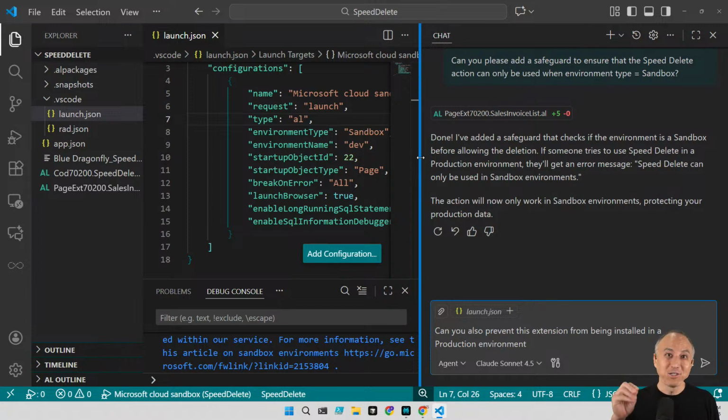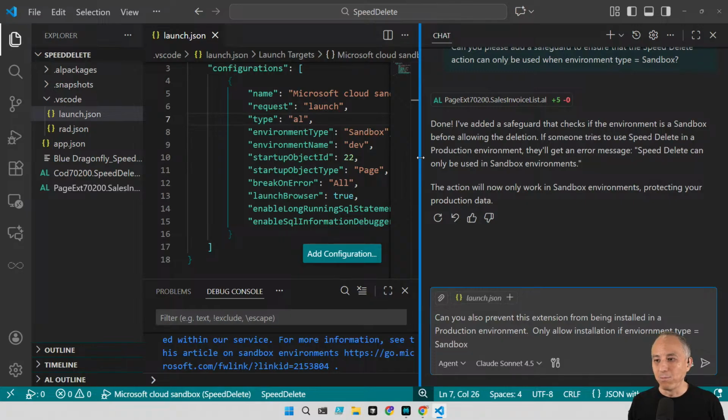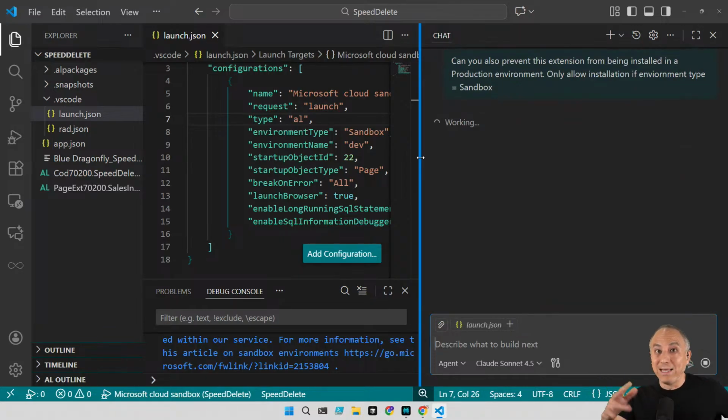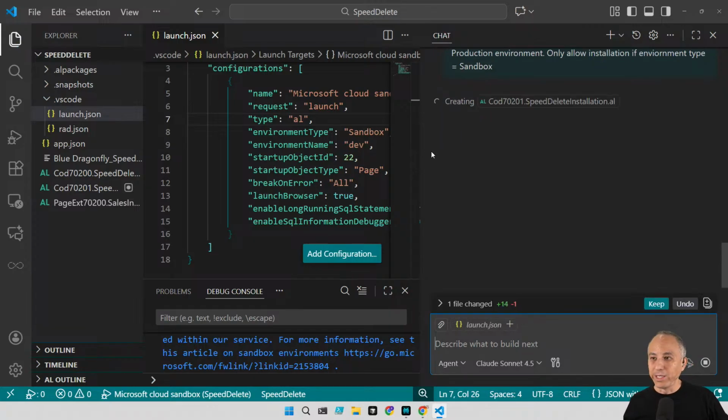And you can also just vibe code making mistakes, and it knows what you're talking about, right? So I want to prevent from being installed in a production environment, only allow installation if environment type equals sandbox. So there's my typo. So let's just add that belt and suspenders check. And there we go, creating.